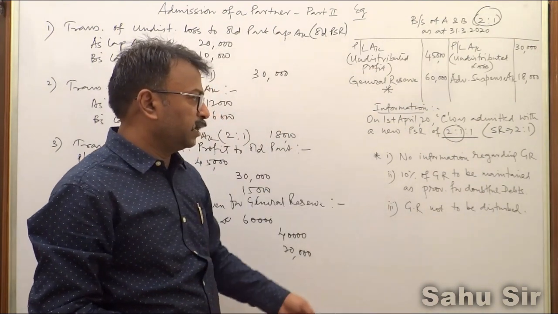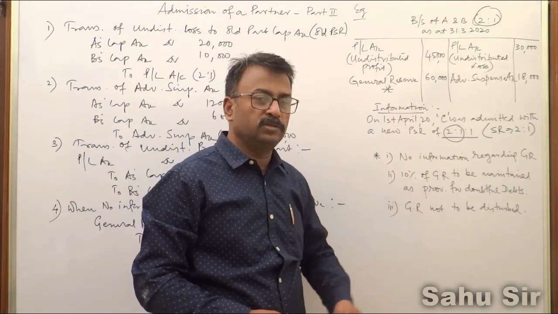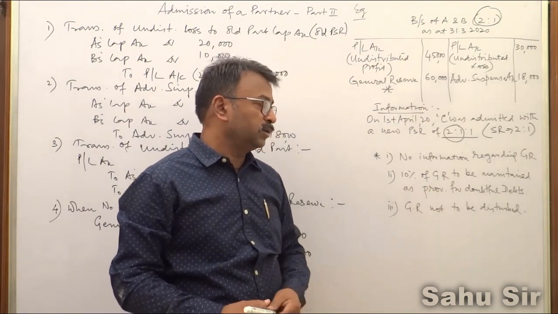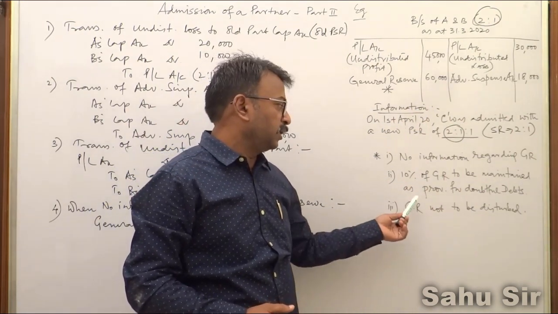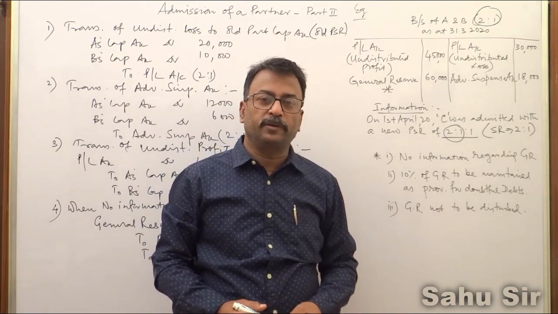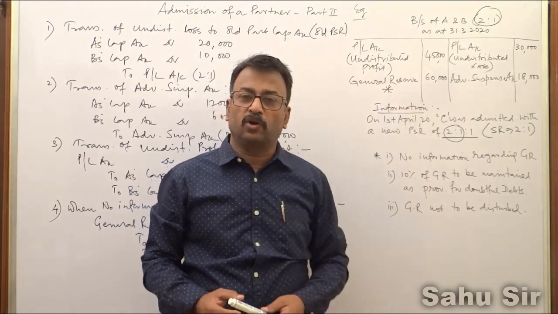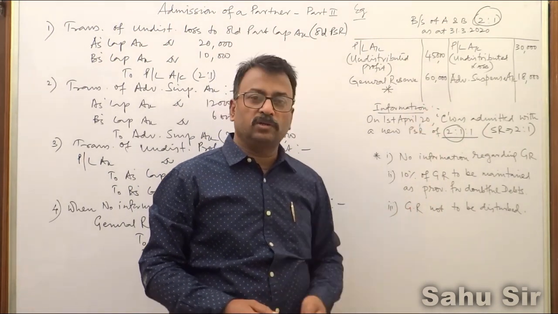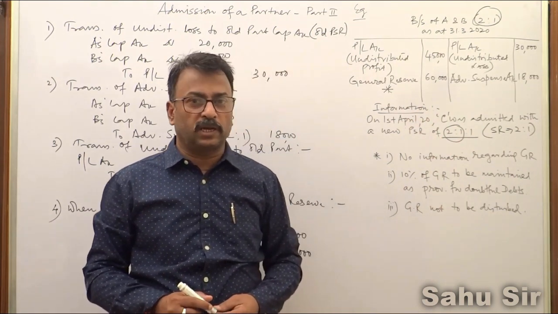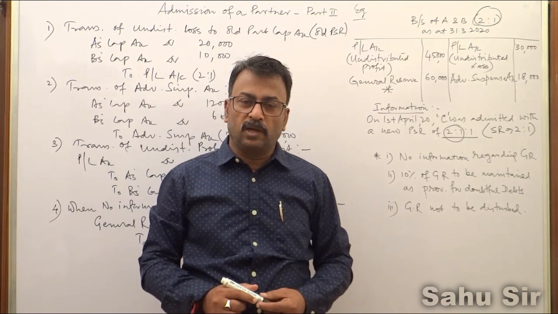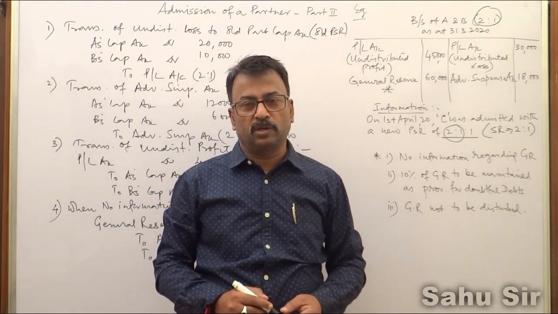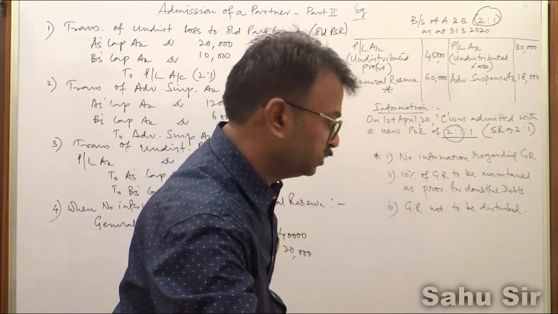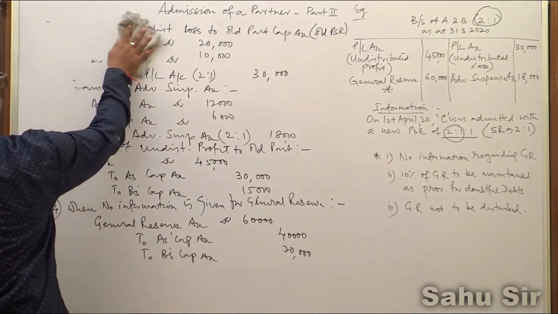Now if you check the second item, it is written that 10% of general reserve. Your general reserve is 60,000. 10% of general reserve to be maintained as provision for doubtful debts. It means the entire general reserve cannot be transferred to partner's capital account. It means out of 60,000, 6,000 rupees will be kept aside as provision for doubtful debts, and the remaining 54,000 rupees will be distributed to them. Then what will we do in the second condition?